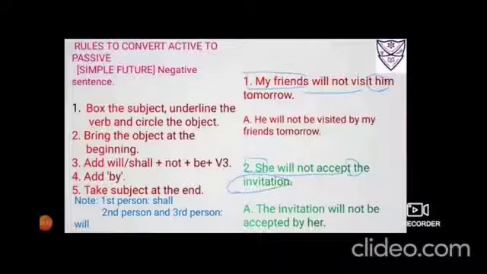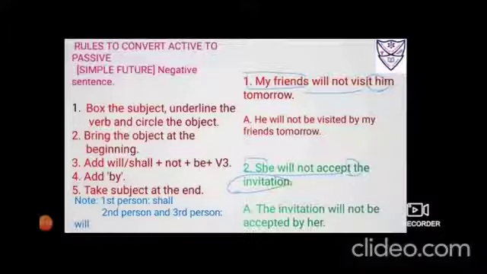Rules to convert active to passive simple future negative sentences. Box the subject, underline the verb and circle the object. Bring the object at the beginning. Add will or shall as the object needs. Then not, third be, and then immediately beside be will be the third form of the verb. Add by. Fifth number, take the subject at the end. Note, first with first person you have to use shall. With second and third person we will use will. I shall, we shall. You will, he will, she will, it will, and they will.